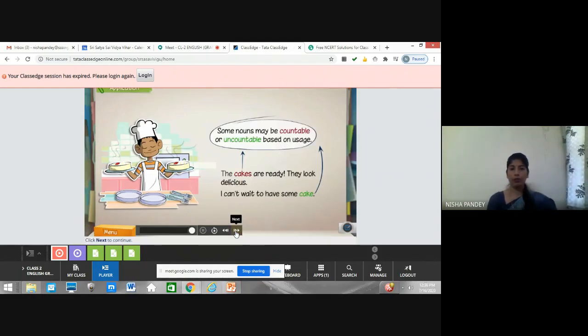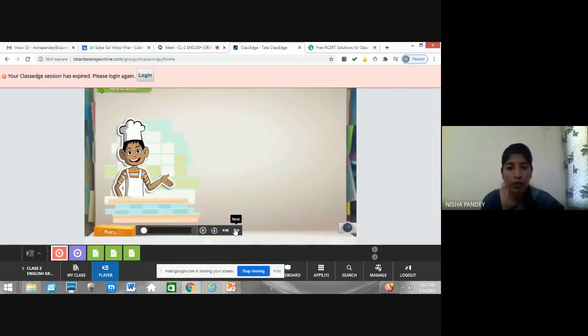So see, children, we have seen the applications of uncountable and countable nouns while making this cake here, right? Some nouns may be countable as well as uncountable, as we have seen at the end. So cake can be countable or uncountable. They look delicious. I can't wait to have some cake. So it depends on your usage, right?